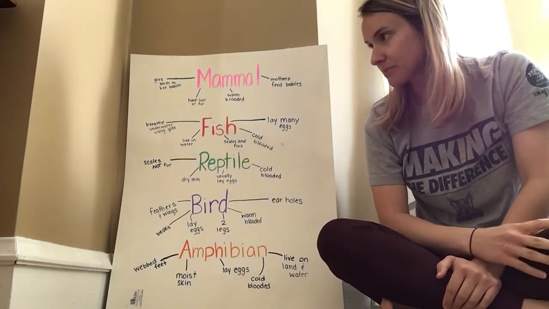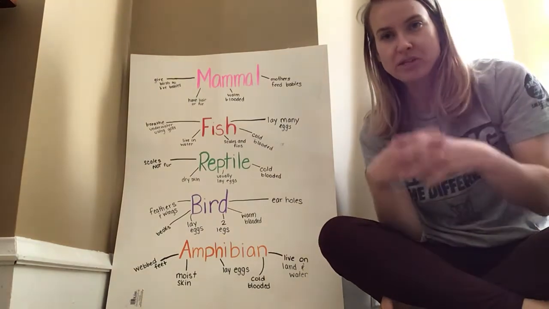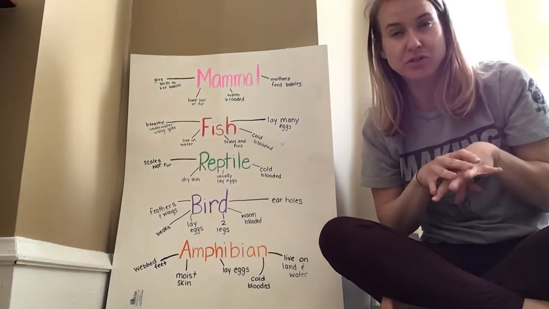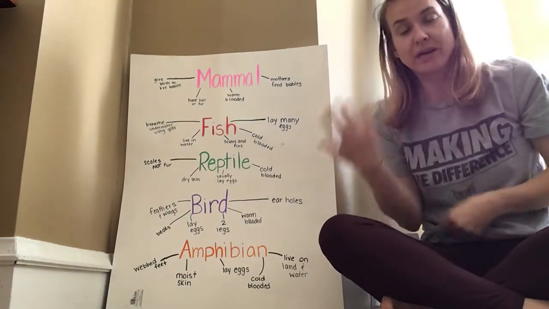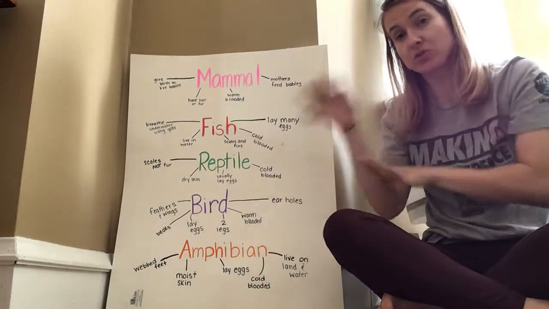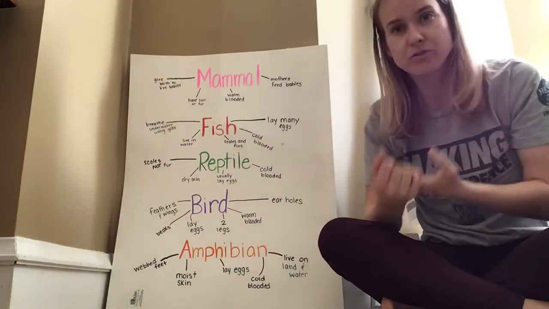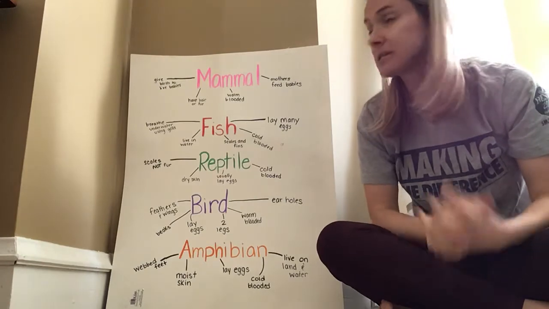Now, each one of these groups has characteristics that put the animals into the group. So later on, we're going to pick an animal, and then we're going to try to figure out which group it would go in, kind of like sorting the animals, okay? So let's go through the different groups. The first one is mammal.